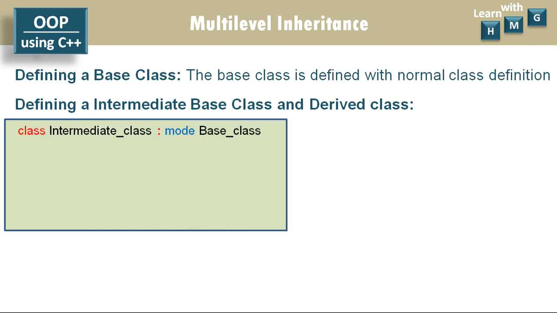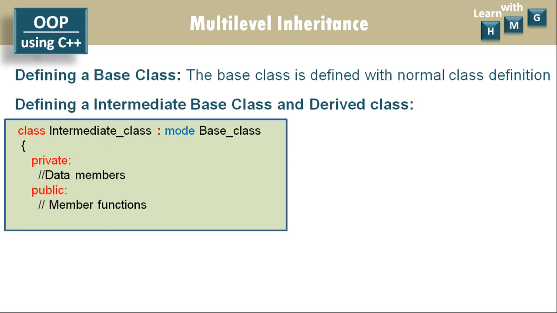The intermediate base class is defined like this: class, intermediate base class name, then colon, that is a relationship operator between derived class and base class, then mode, then base class name, the base class from which the class is derived. Then in the private section, as usual, the data members declaration, and in the public section the declaration or definition of member functions.